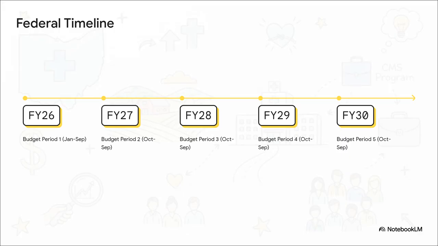The federal funding here operates on a rigid 5-year timeline. Ohio has to adhere to the schedule beginning in fiscal year 2026 and concluding in fiscal year 2030. Under CMS requirements, the state has to submit annual non-competing continuation applications roughly 60 days before the end of each budget period. This reporting mechanism ensures that CMS has the relevant data on progress and milestone achievement before they release the next tranche of funding.